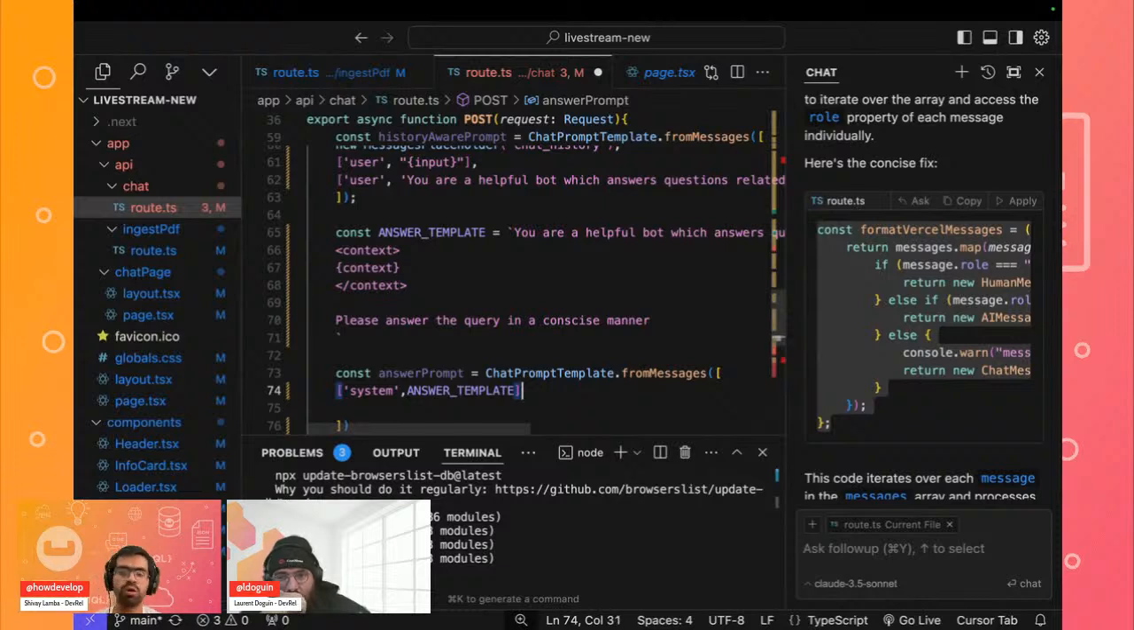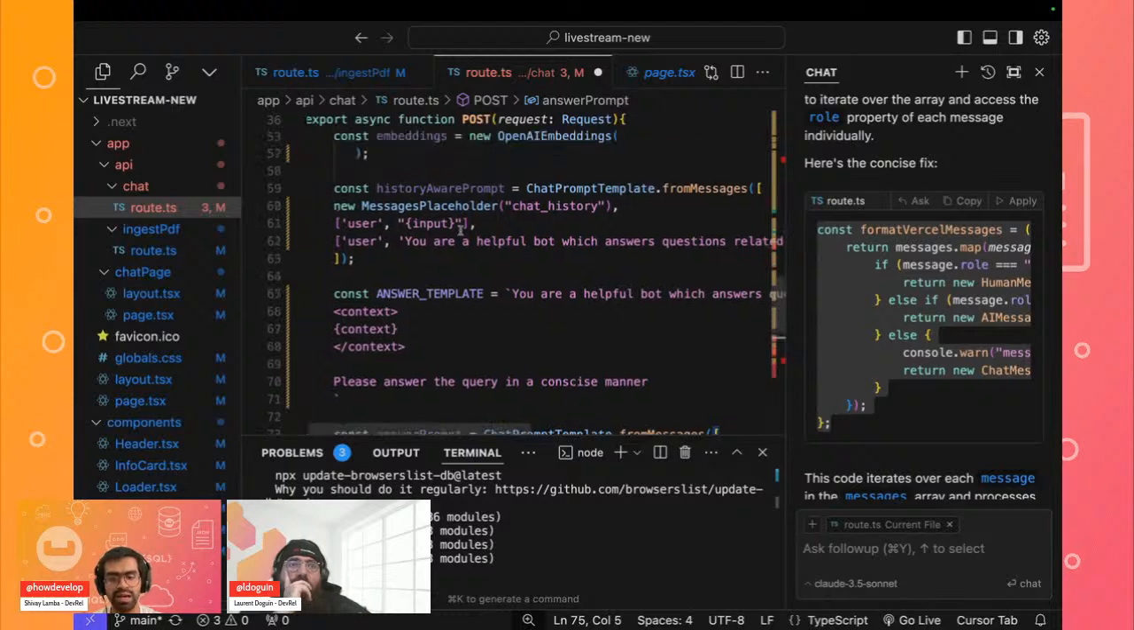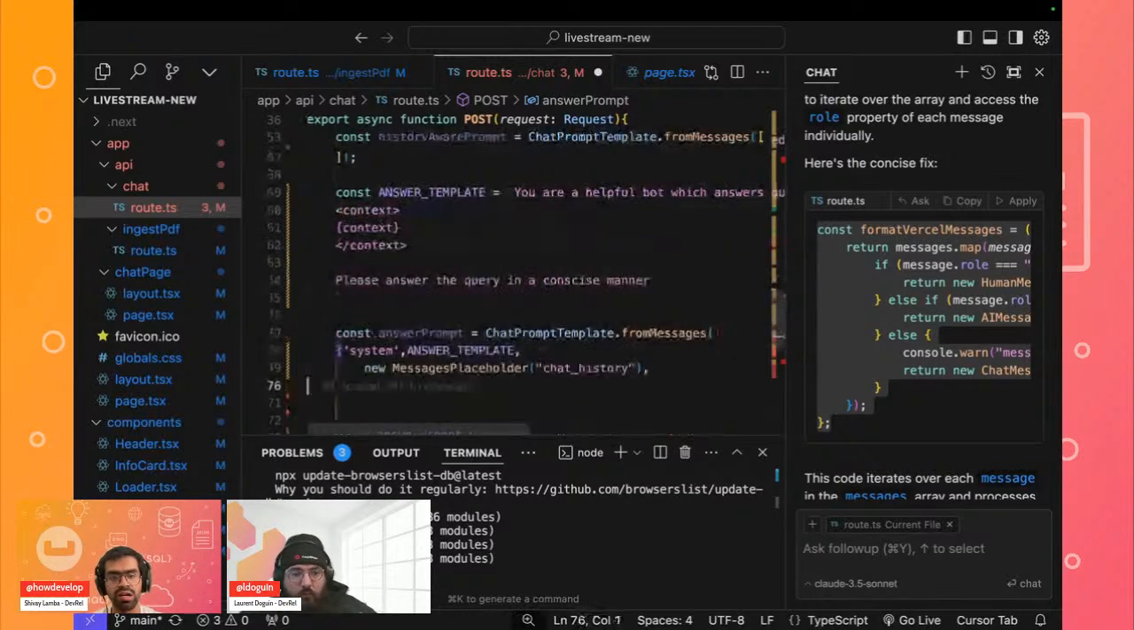So again, this is important for us to ensure that it always passes this as part of our history. And then we'll just create a new message object over here so that it's part of our chat history. And we'll finally pass our user input. So in this case, we can just quickly copy this over.